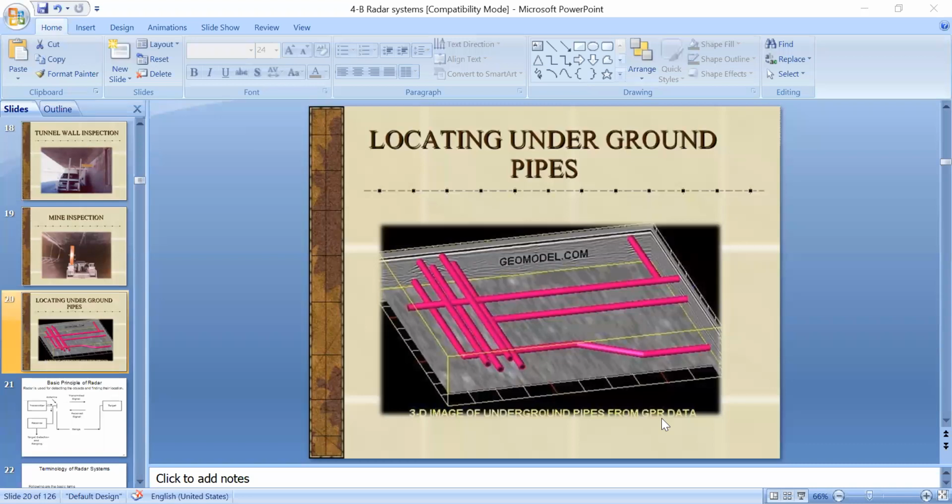We have several types of radars, and the one used to locate underground pipes is GPR. This ground penetrating radar transmits signals into the ground. Whenever the signal is reflected back, it analyzes the data, and based on that data, these pipes are located underground. Okay, so these are the applications.